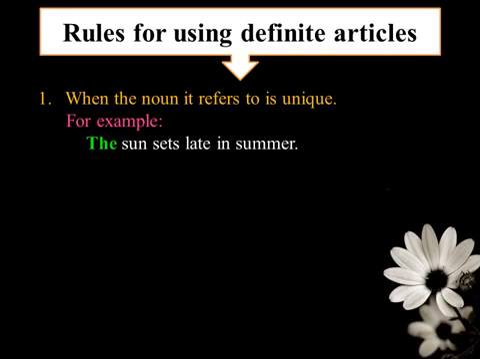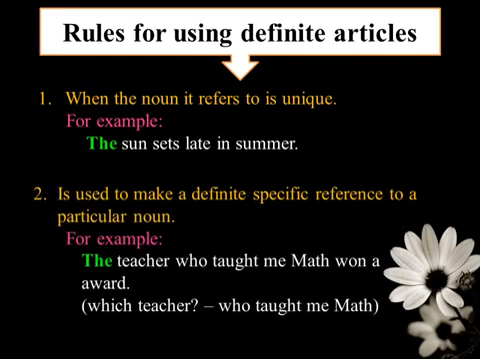Shall we see the next rule? The definite article is used to make a definite, specific reference to a particular noun. For example, the teacher who taught me math won an award. Which teacher? The one who taught me math. Here we are referring to a particular noun. So we have to use the definite article the before it.